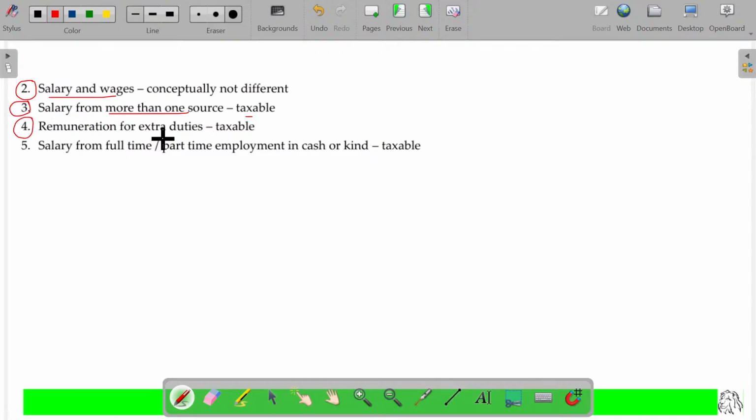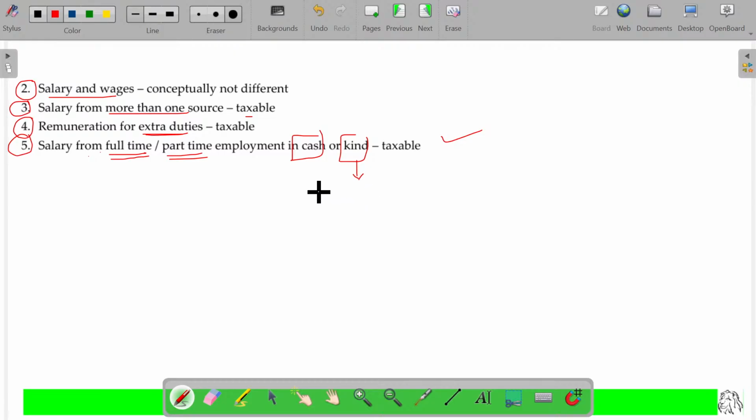And sometimes we may have some extra duties after office hours. For an emergency, the employer may ask you to work extra, and for that you may be given an overtime premium payment also. That may also be considered as taxable under salaries only. Salary you get for your full-time job or part-time job, whatever it may be, will be taxable, even though your salary may be in cash or in kind, which means it's not in the form of cash but benefits, like a free car or free house.